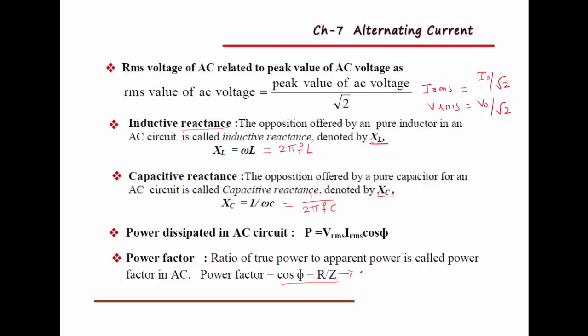So what is Z here? Z indicates impedance. Impedance means the opposition offered by the inductor, capacitor, or resistor, so we call it impedance. So power factor is given by cos phi equal to R divided by Z.